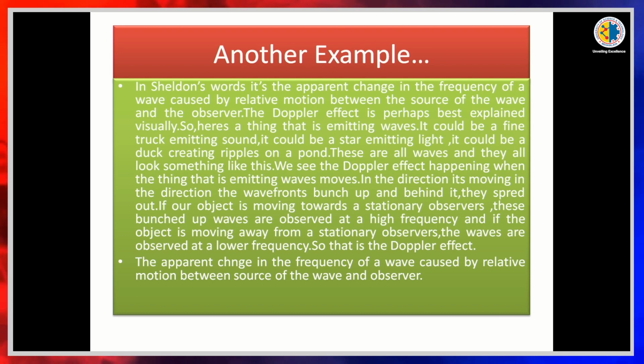The Doppler effect is the apparent change in frequency of a wave caused by relative motion between the source of the wave and the observer. The Doppler effect is perhaps best explained visually. So, here is a thing that is emitting waves. It could be a fire truck emitting sound, it could be a star emitting light, it could be a duck creating ripples on a pond. So, these are all waves and they all look something like this.